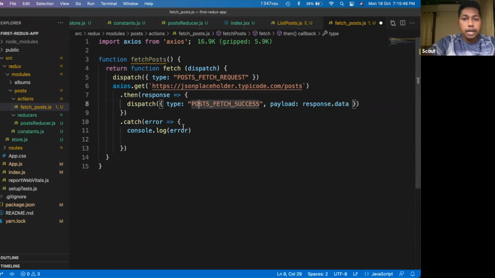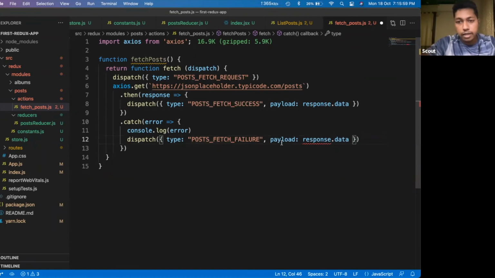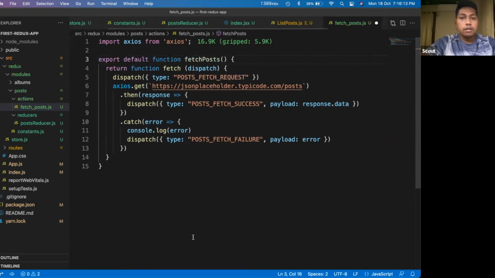And then also we can dispatch another action, say post fetch failure. Okay, in that case, inside this payload, I can pass the error values. Okay, so as this file has only one single function, I would export it straight away. Export default function fetch post. Okay, this part is complete.